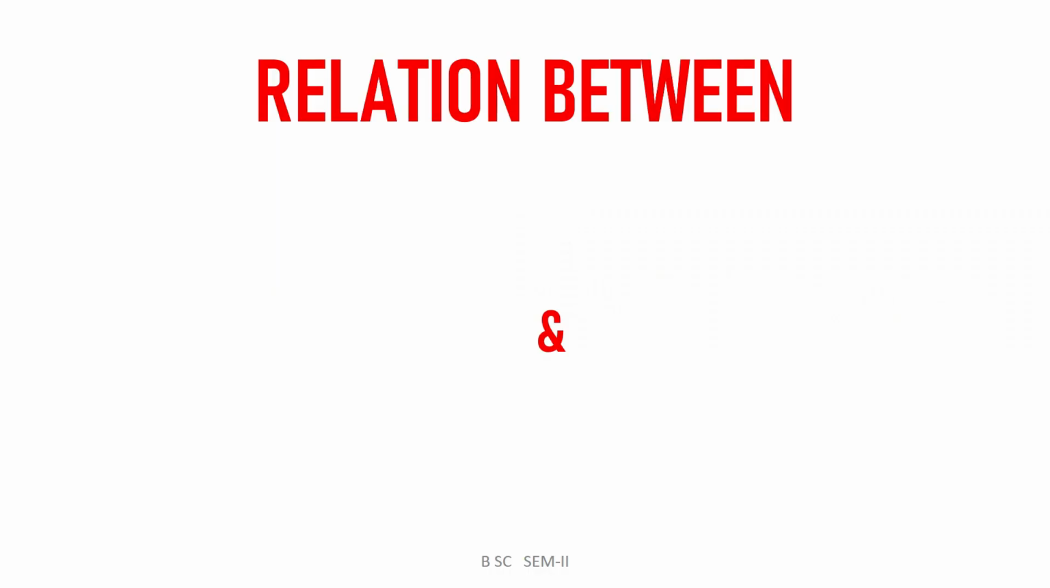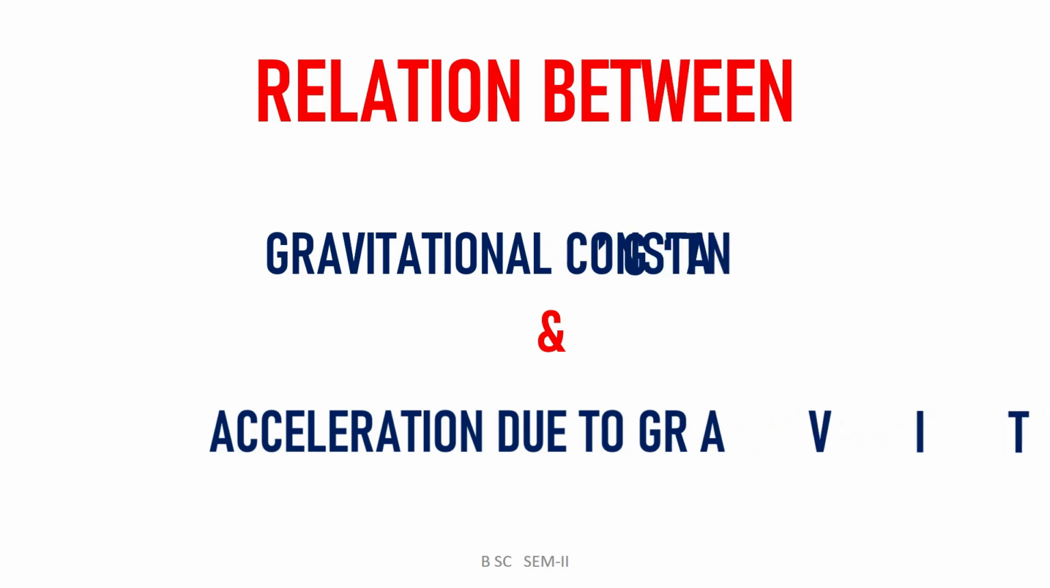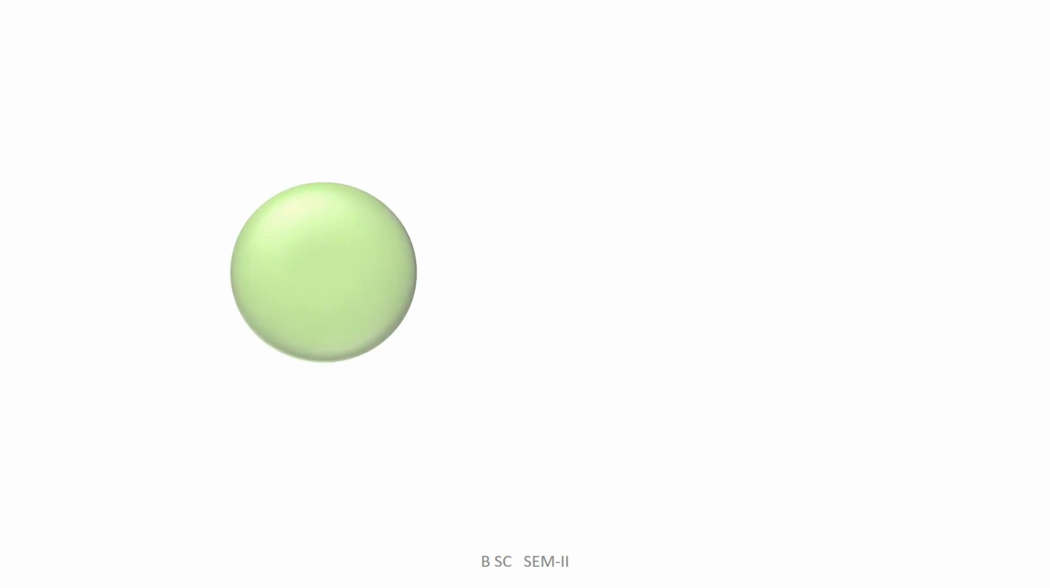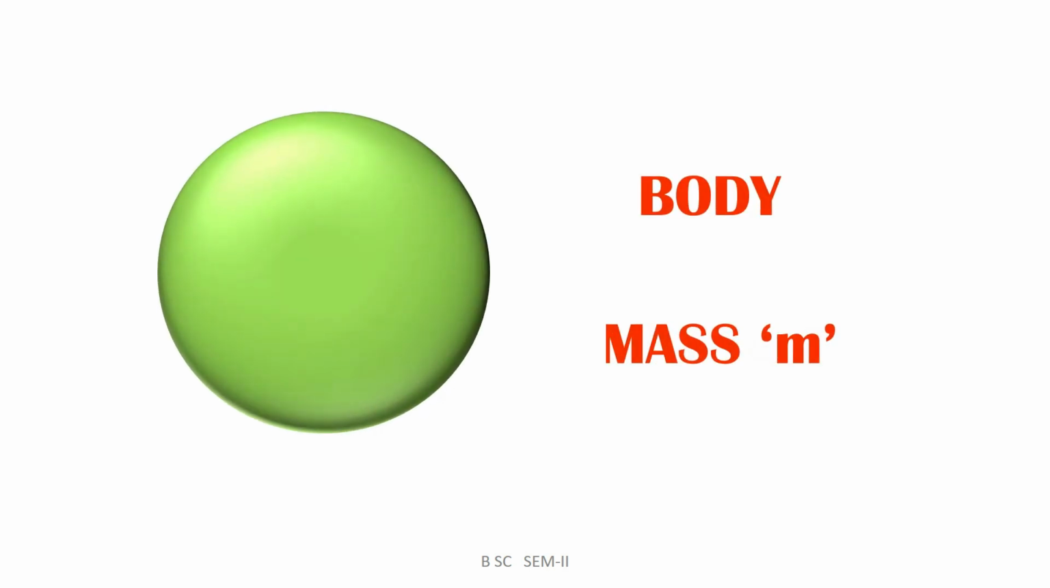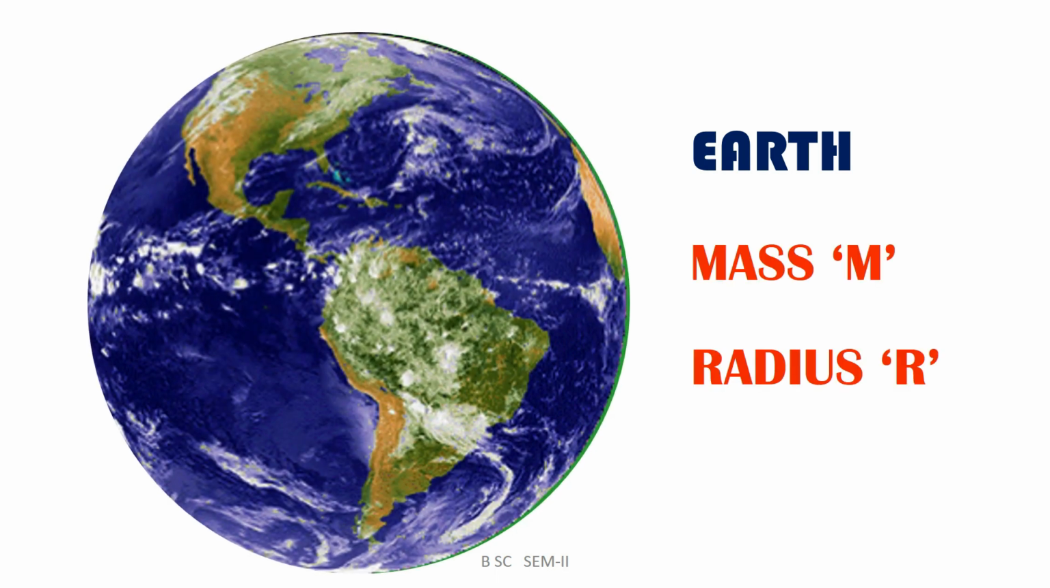Now we try to find out the relationship between two important physical quantities. One is gravitational constant G and the other is acceleration due to gravity denoted by the small g. Now consider the material body of mass m. Similarly, another body which we call the earth, having the mass M and the radius r.